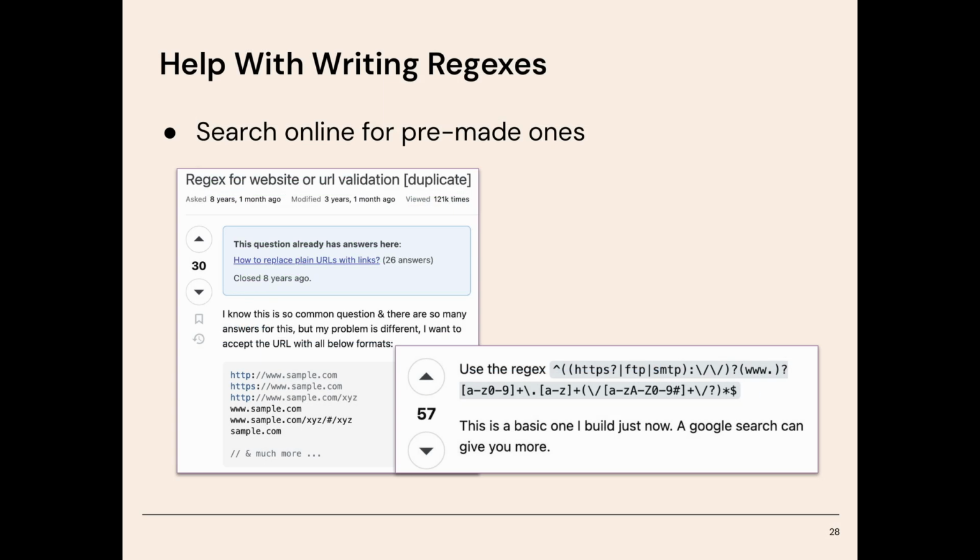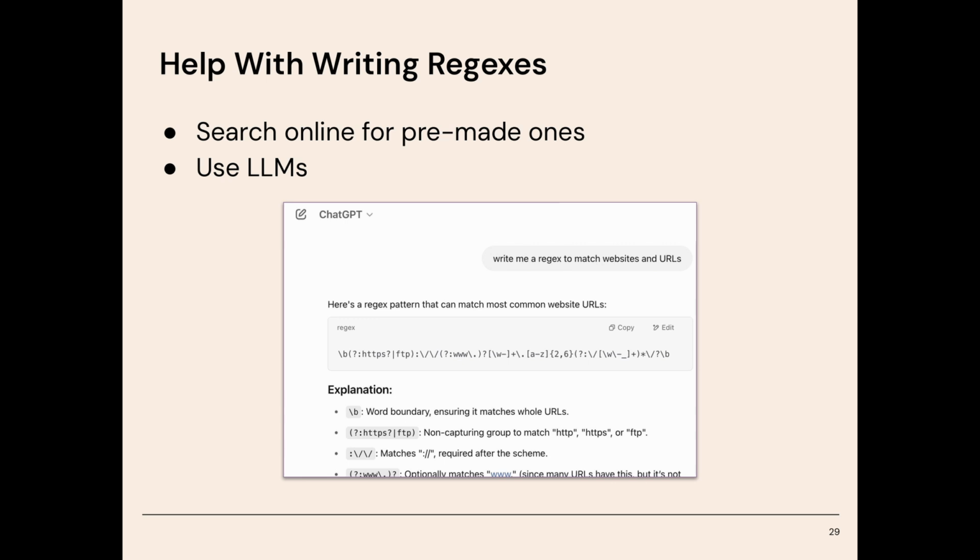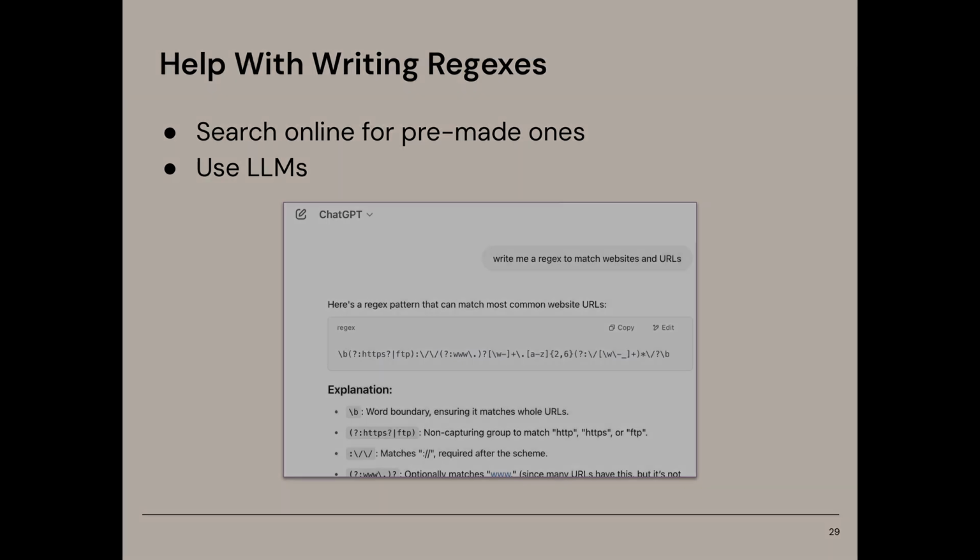Now, let's talk a little bit about writing regexes, because as you can see, regexes get very complicated very fast. So, two very useful resources when it comes to writing regexes are the internet in general and then LLMs like ChatGPT. Regexes have been around for a long time, and you can often find on the internet regexes for specialized use cases like email addresses or phone numbers in any format for any country. And those are very useful because you know that people have used them and they will match anything you need. Now, LLMs are another great tool for generating regular expressions. You can just tell the LLM the pattern you want to match, and then the LLM can generate the regex for you. Remember to verify it with a tool like Regex 101 because LLMs are known for hallucinating.